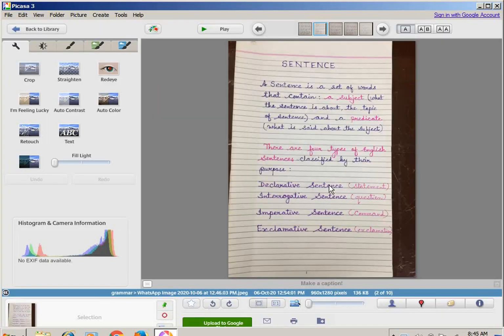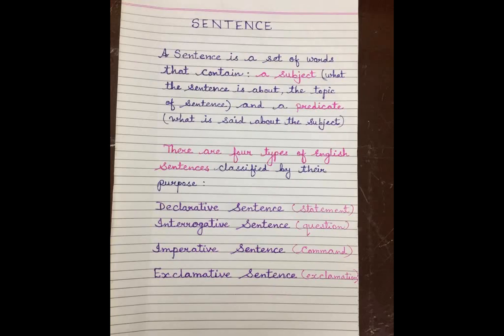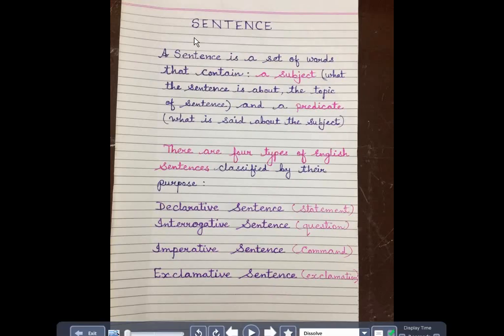Hello students, today we are going to study grammar, and in that part we are going to study about sentences. The topic that we are going to study about is the interrogative sentences. So, please be with me. Have a look at this.